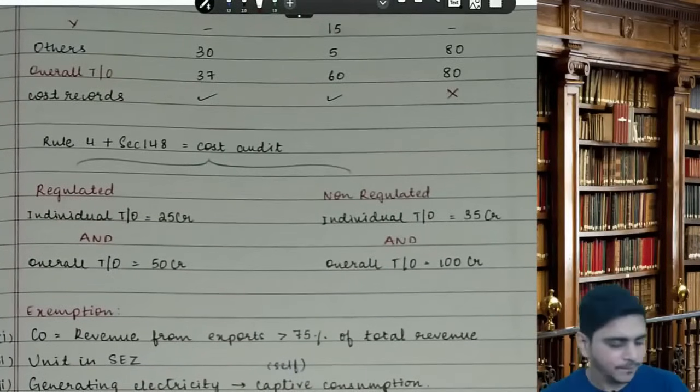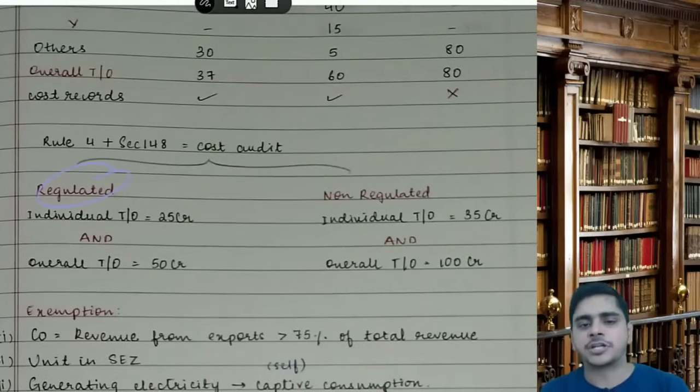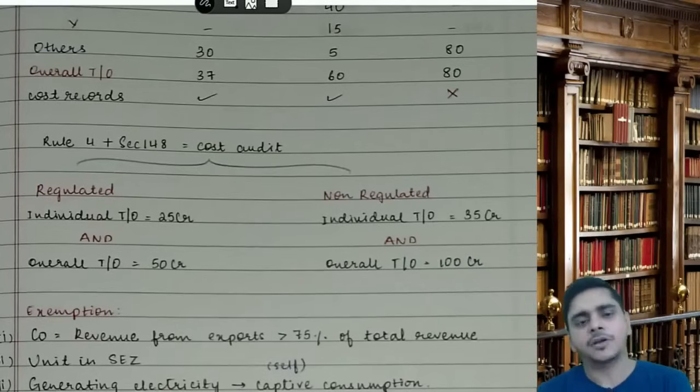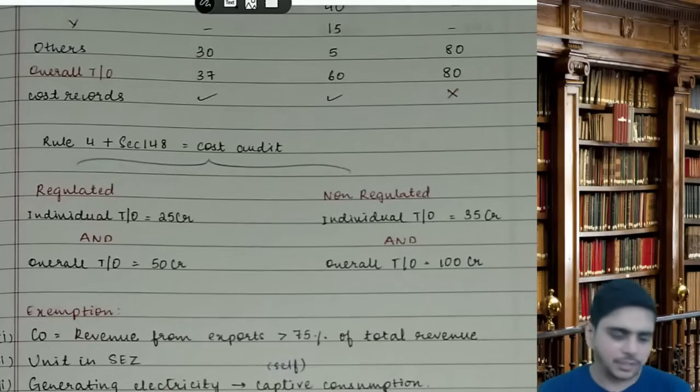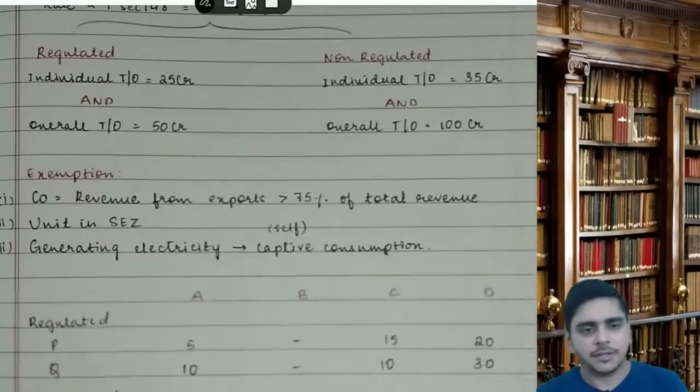Then, cost audit. In case of regulated sector, the limit is 25 and 50: individual turnover 25 crore and overall turnover 50 crore. In case of non-regulated, it is 35 and 100. Non-regulated, 35 and 100.